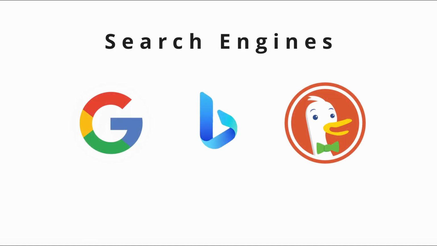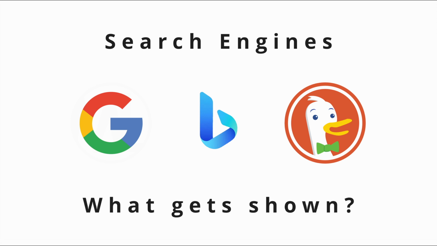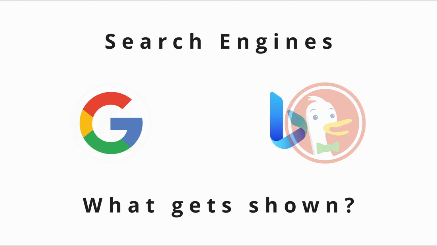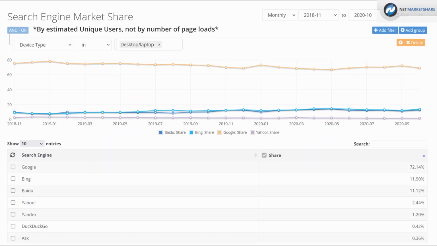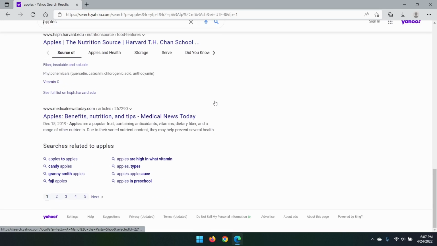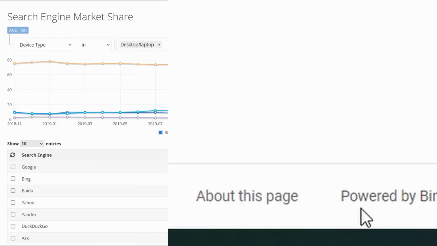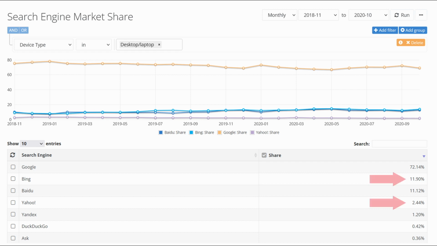Alright, now on to the big question. How do search engines determine which results get shown and which don't? Let's start with Google and Bing. Google is the king of search engines, controlling an estimated 72% of the market share as of 2020, measured by unique users. Since Yahoo has been completely powered by Bing since 2010, you could technically argue that Bing controls 15% of the market.